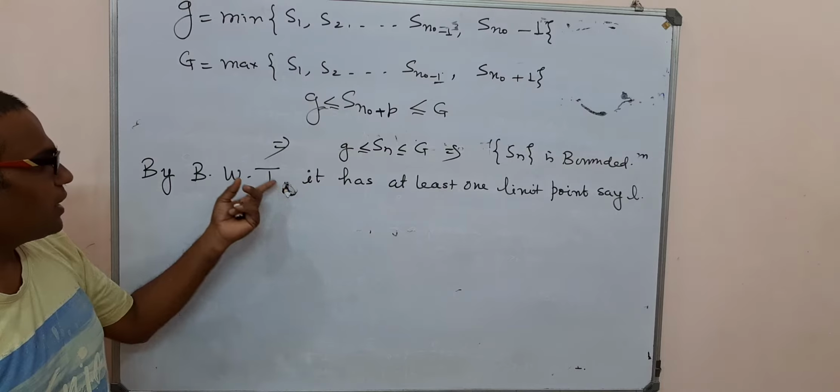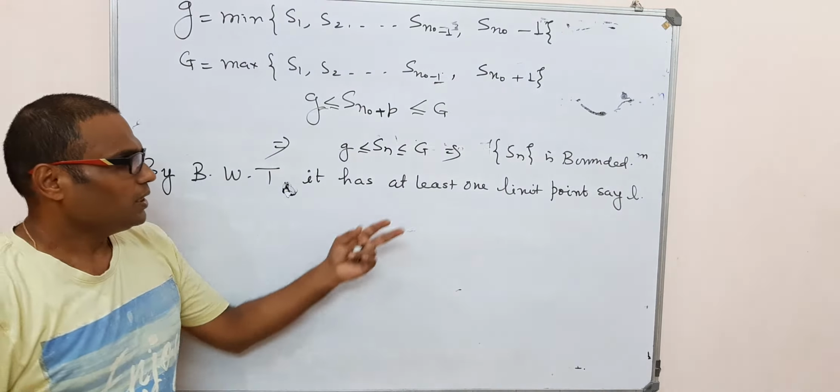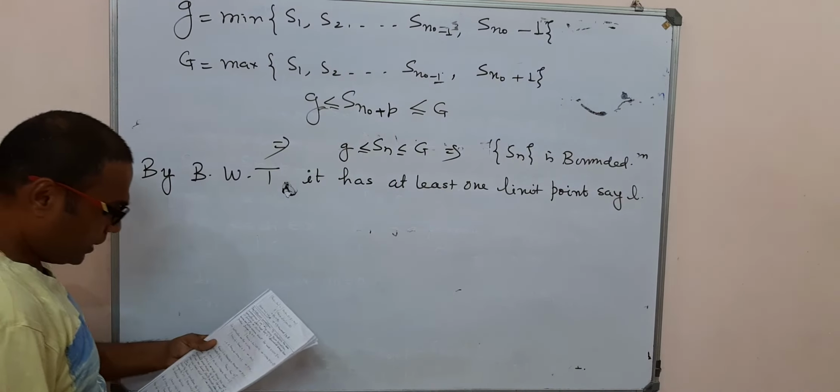It implies that every bounded sequence has at least one limit point here. So we have at least one limit point, and the limit point is L.